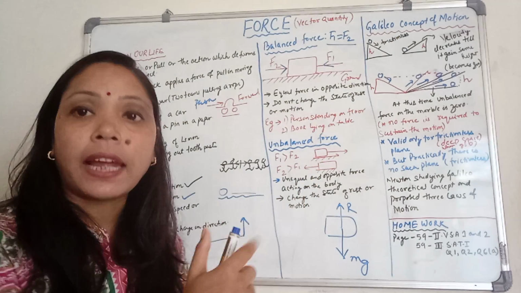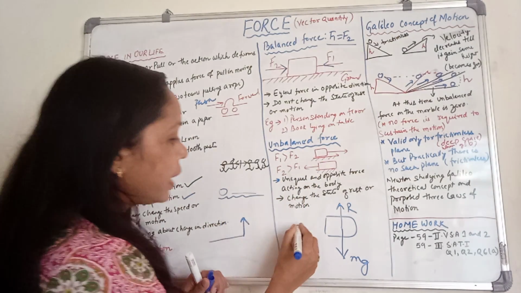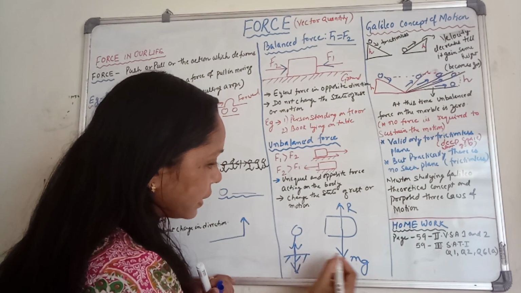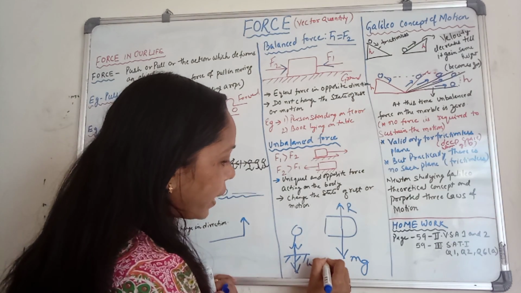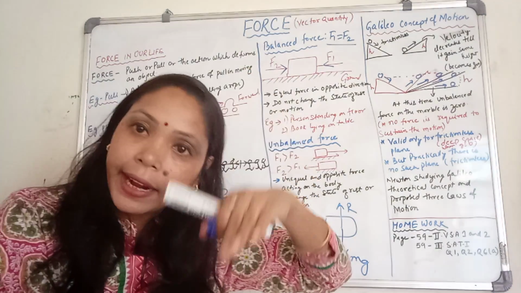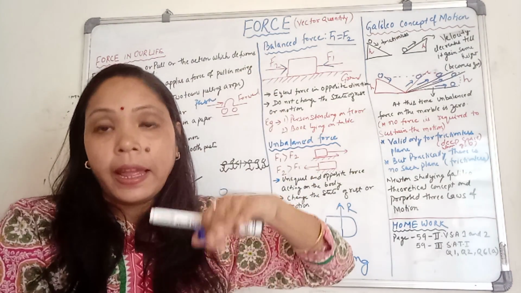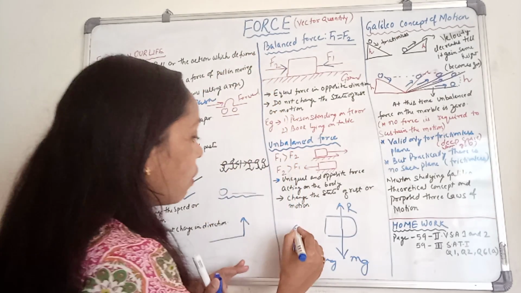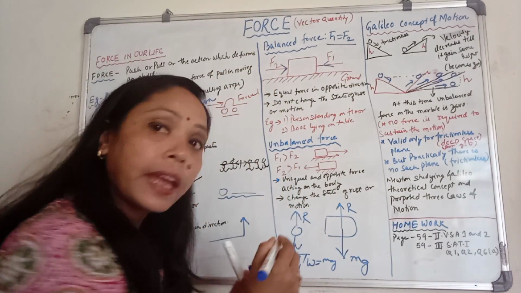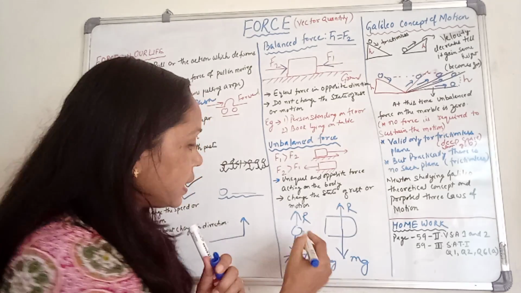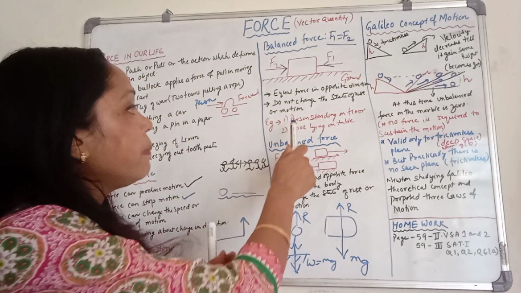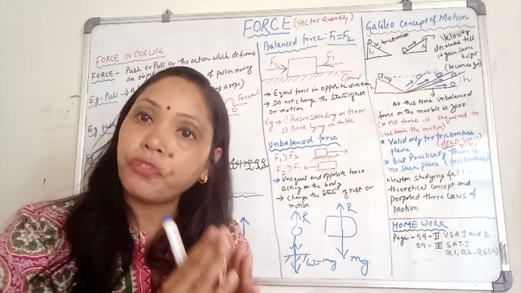Next, a person standing on the floor. Again, mg means the weight. The weight of the person always acts downward, and opposite to the weight of the body, there is always a normal reaction. So, this is your equal and opposite force. That is why the person stands on the floor.